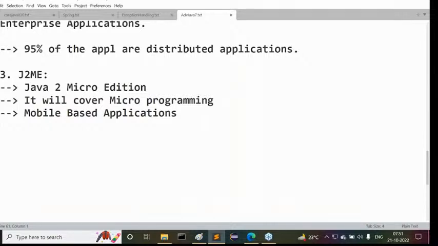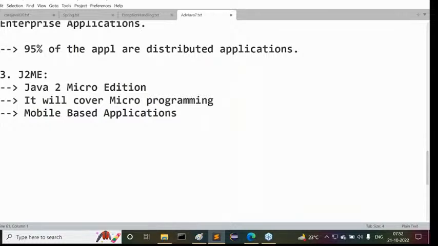What are the alternatives to prepare mobile based applications? Android is available. When Android came into the picture, there was a downfall for J2ME. Before Android, J2ME was very good, but when Android came, J2ME went down totally. Then iPhone, and Swift, different technologies are available. Apple iPhone technology is available, Android is available, Swift and other technologies are available to prepare mobile based applications. When these alternatives came into the picture, J2ME demand was reduced totally. At present it's almost zero. It's almost dead. It's not there outside.